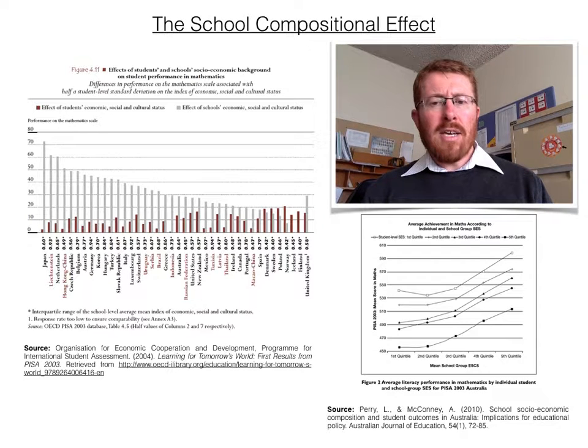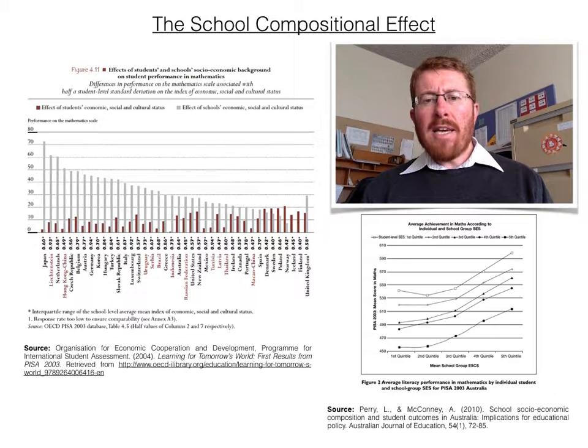Rumberger and Palardy in 2005 found that teacher expectations, hours of homework, number of academic courses taken, and student sense of safety explain the compositional effect's impact on high school academic growth. In 2010, Willms found that the quality of instruction, student engagement, curriculum coverage, and instructional time and adequacy of school resources explain some of the compositional effect.